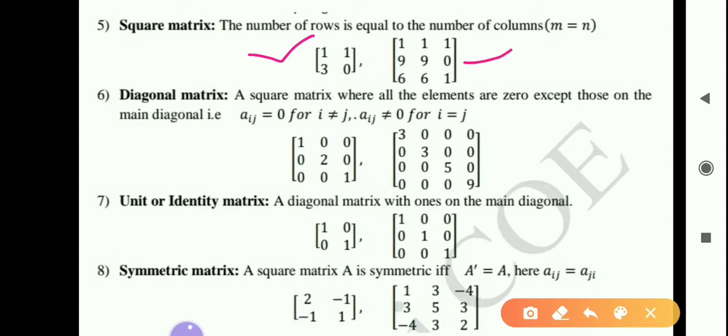What is meant by square matrix? In a square matrix, the number of rows and number of columns are always the same, meaning m equal to n. For example, this matrix is a square matrix, 1 1 3 0, 2 rows and 2 columns. This is also a square matrix, 3 rows and 3 columns.